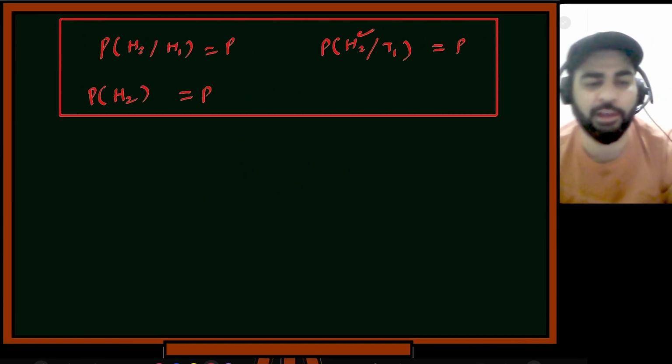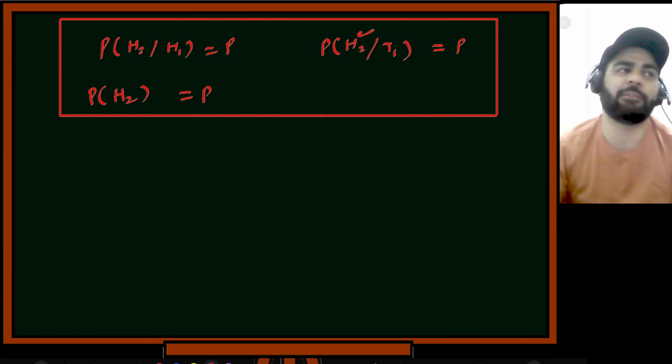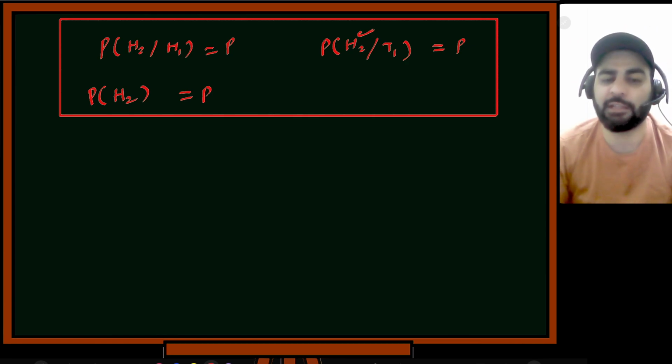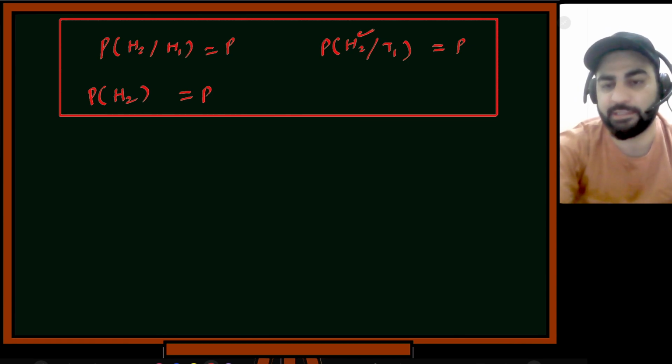So in a nutshell, intuition tells you that if the happening of one event does not affect the happening of the other event, then we call these events independent events. Is it clear?